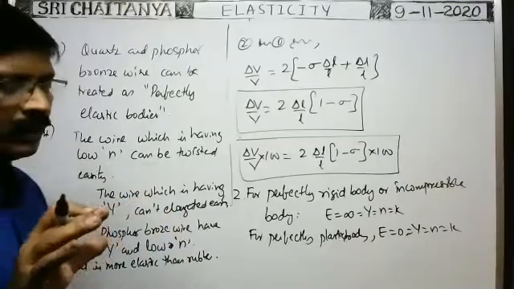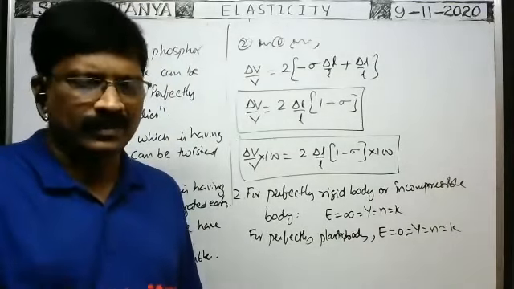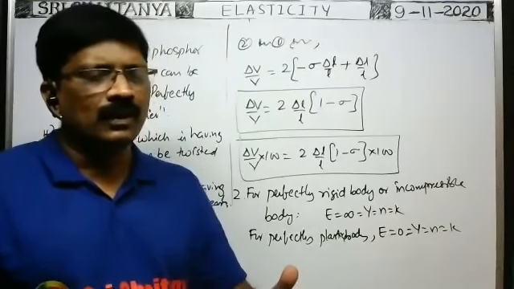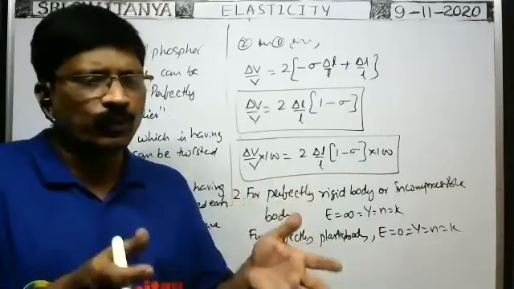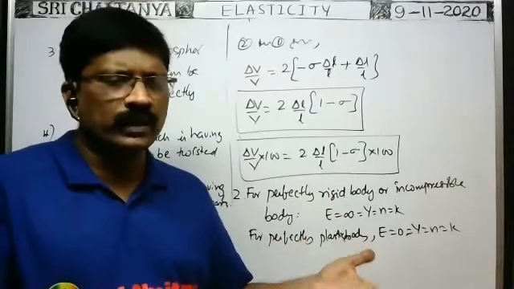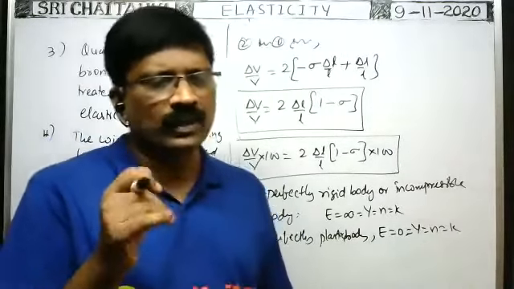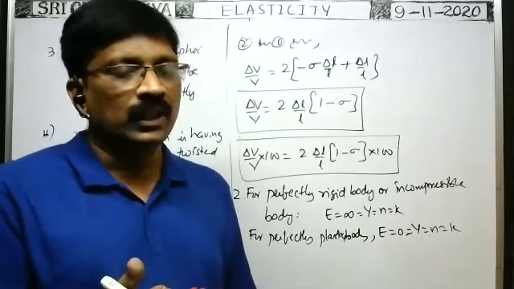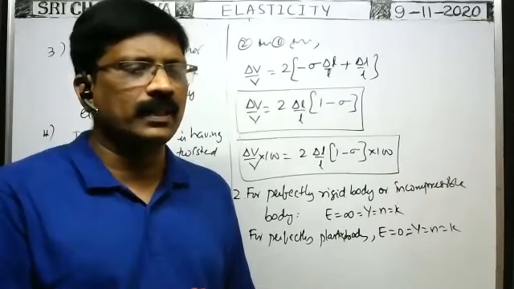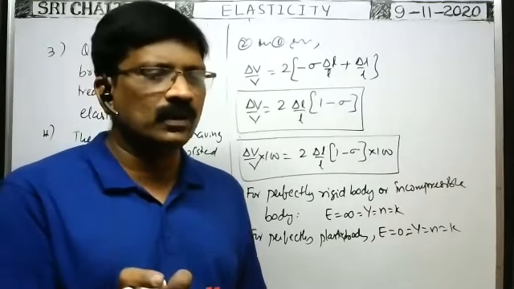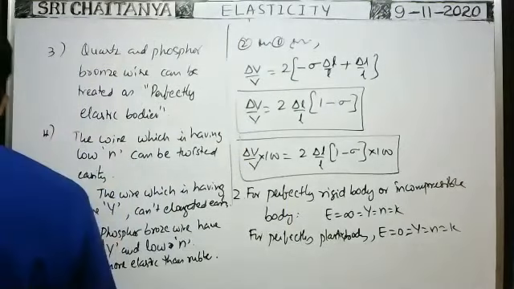So you have to remember one thing: the body which requires more force to elongate, that is said to be having more elastic. That's all. Rubber, steel లో రెండింటిని సేమ్ లెంత్ ఎక్స్టెండ్ అయ్యేట్టుగా చేయాలంటే which wire requires more force? Steel. That's why steel is more elastic than rubber. లేదా dimensions సేమ్ గా ఉన్న రబ్బర్ స్టీల్ రెండింటిని తీసినప్పుడు in which more stress is developed for the same strain. రెండింటితో సేమ్ స్ట్రెయిన్ ఉండేట్టుగా ఉండాలంటే దేంట్లో ఎక్కువ స్ట్రెస్ డెవలప్ అవుతుందో that is said to be more elastic. That's why steel is more elastic than rubber.